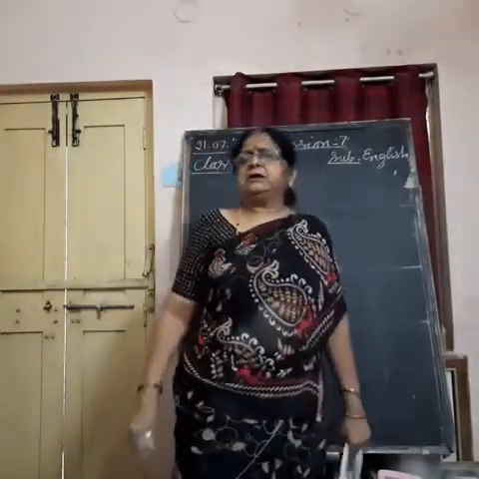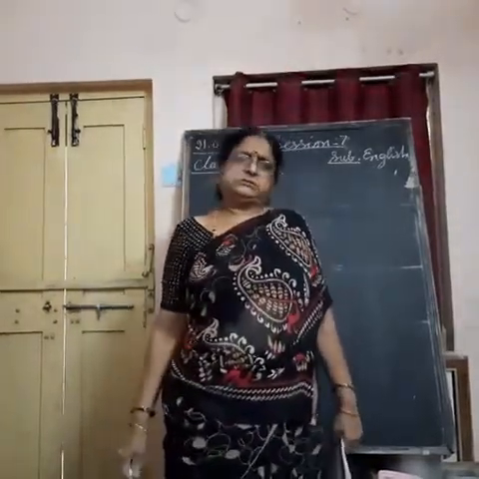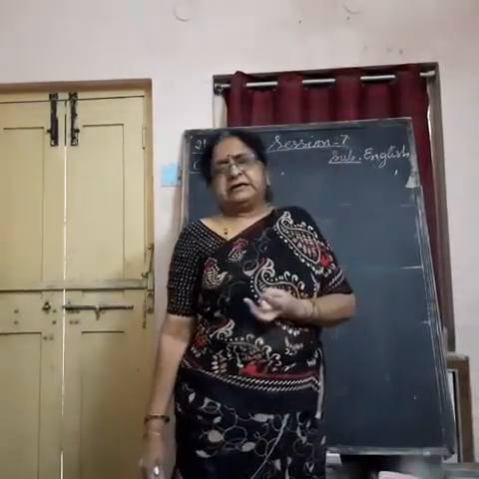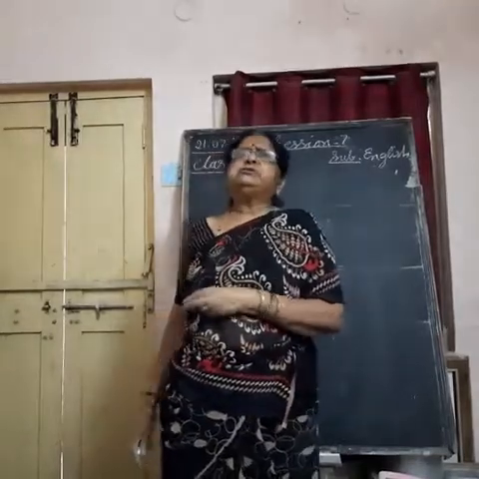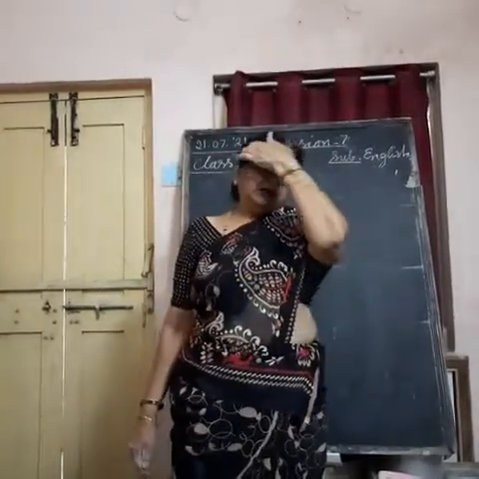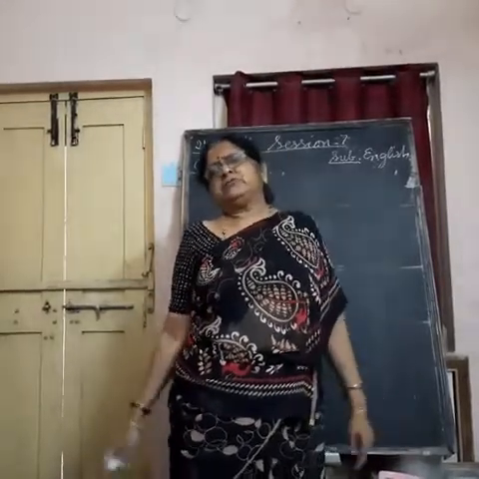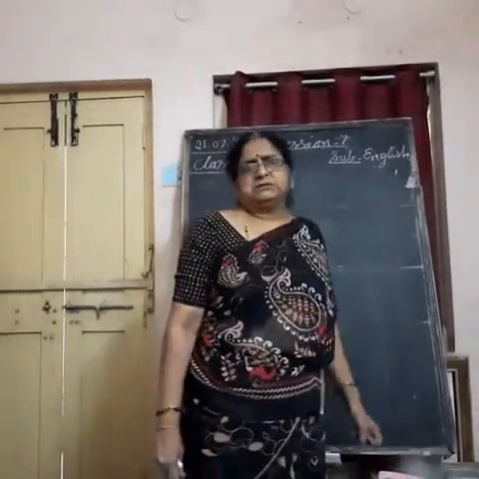So what we learned today? Countable and uncountable nouns. What are countable nouns? Those which you can count on fingers are called countable nouns. Those which you cannot count on fingers are called uncountable nouns.